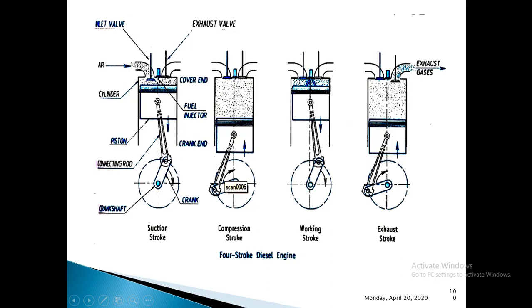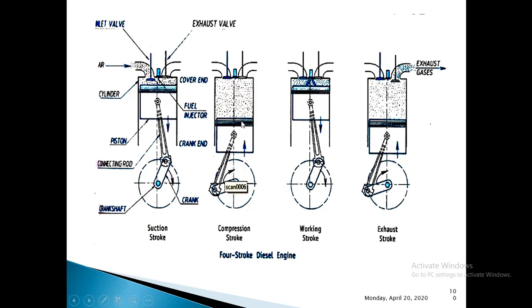Then write the suction stroke. In this, the piston will be at TDC and will start to move towards BDC. Inlet valve opens, exhaust valve closed, and the crankshaft will finish half of its rotation, or 180 degrees. Due to the downward movement of the piston, it creates a partial vacuum. Pressure falls below atmospheric pressure, thereby atmospheric air enters the combustion chamber through the inlet valve. That continues until the piston reaches BDC. Then the inlet valve gets closed and the suction stroke ends.